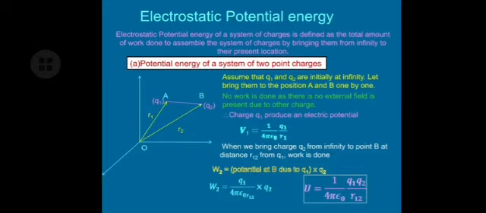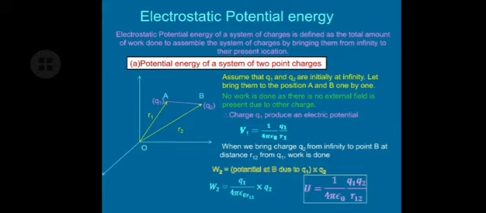Correct? Because no external field is present, no work is done. So you can just bring the charge Q1 from infinity to point A. When you bring this charge to point A, an electric potential is developed around it, given by V1 is equal to 1 upon 4 pi epsilon 0 Q1 upon R1.